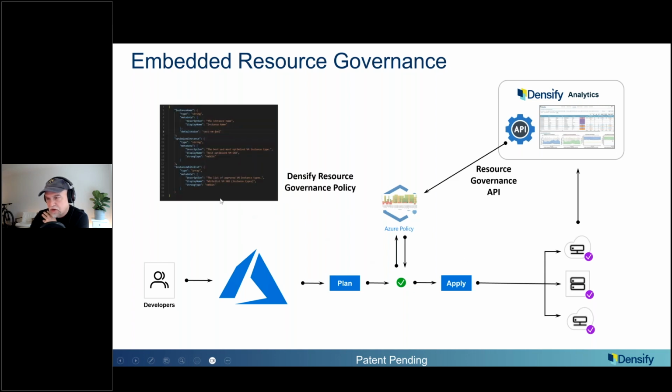So there's a policy model and parameters that you go in to allow Azure policy to understand, hey, this is what you can do and you can't do. So if I go to deploy a D8SV4, which you remember from the start doesn't have a disk, this picks that up and says, whoa, don't do that. You're using a disk. This one doesn't have a disk. The APIs give you all the details if you want to know why. So now all this analytics we're doing is just embedded in the stack.